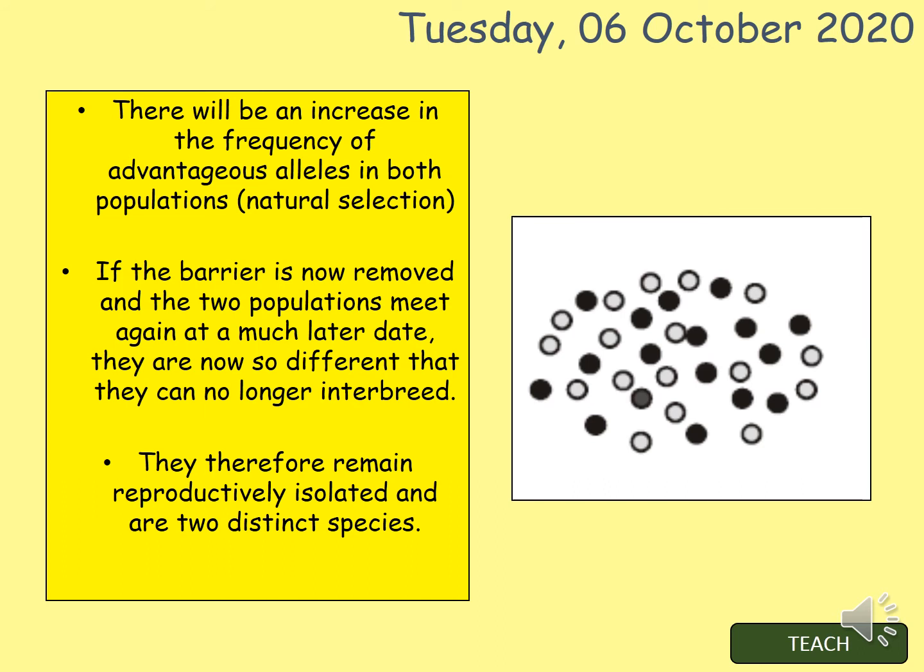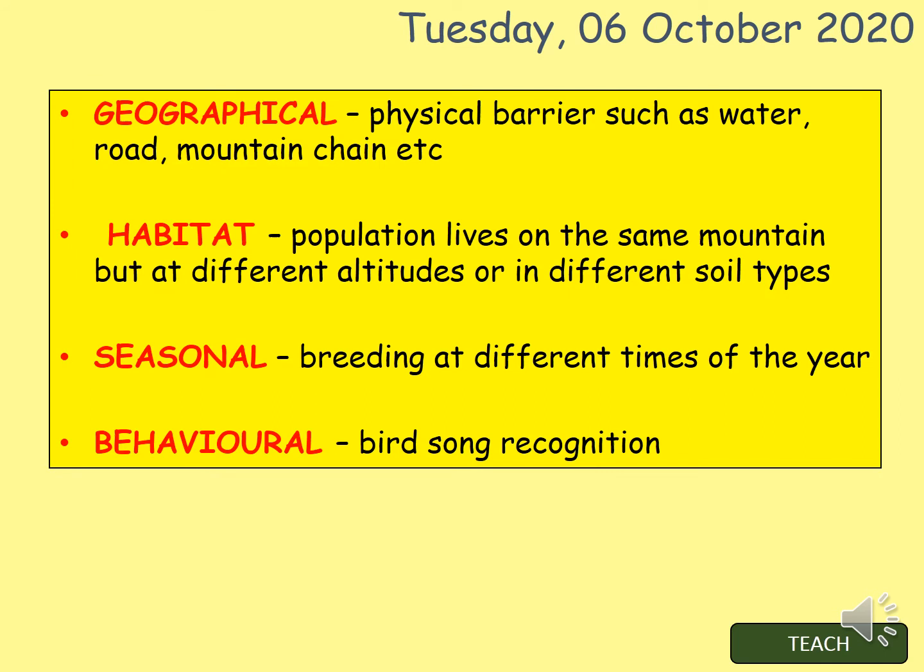Once you remove that barrier and you reintroduce the two populations at a later date, they are so different that they no longer can interbreed. So they are not able to form fertile offspring. So they are reproductively isolated over a long period of time, and now they've been reintroduced, they are two distinct species.